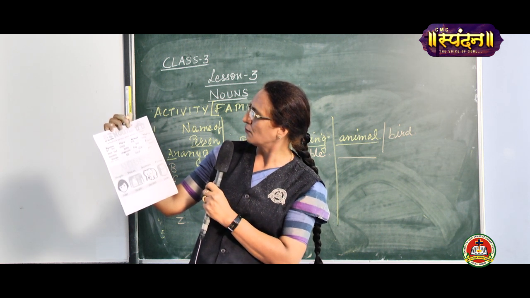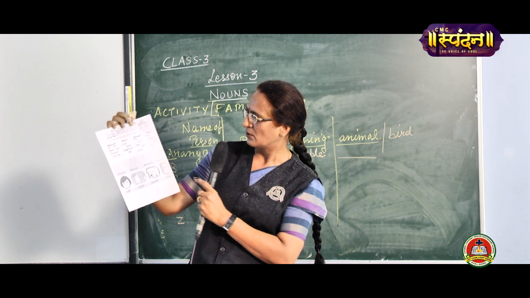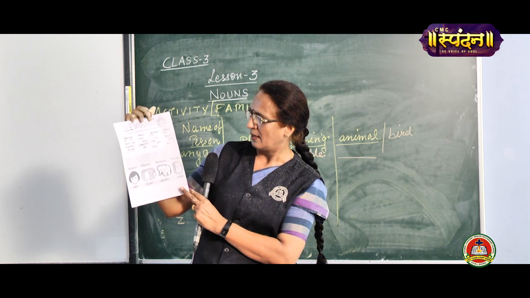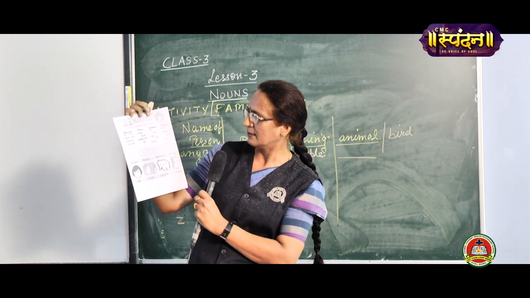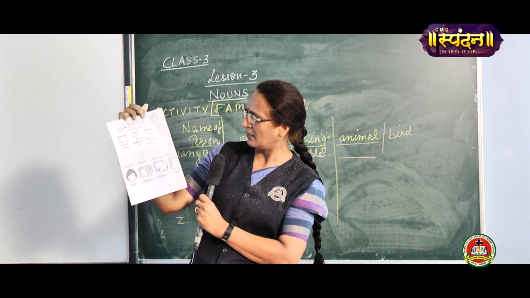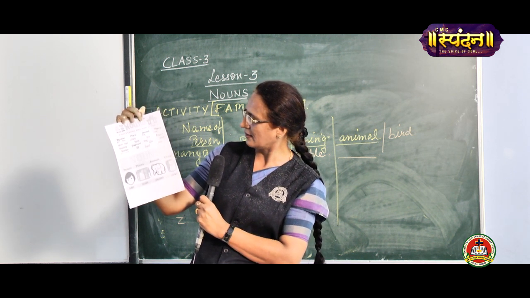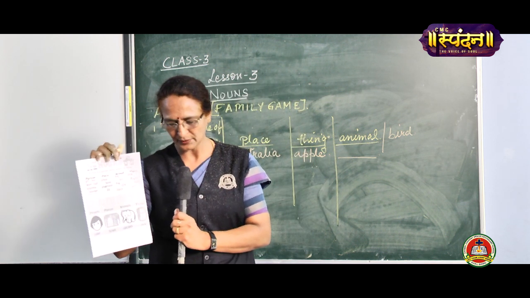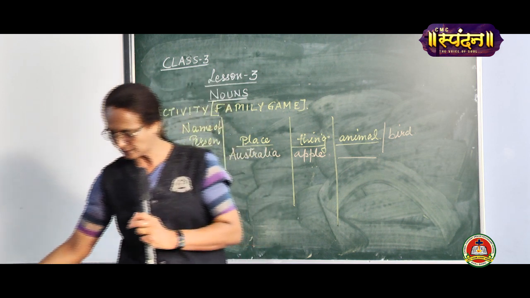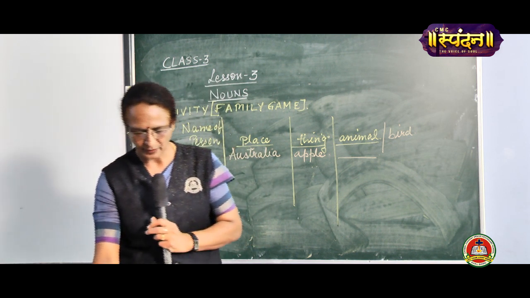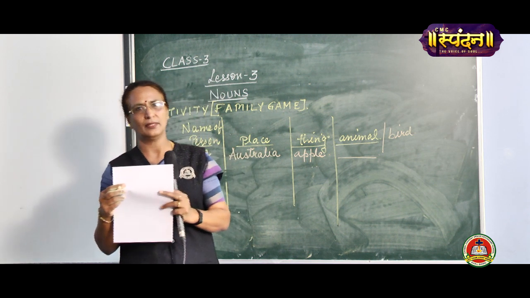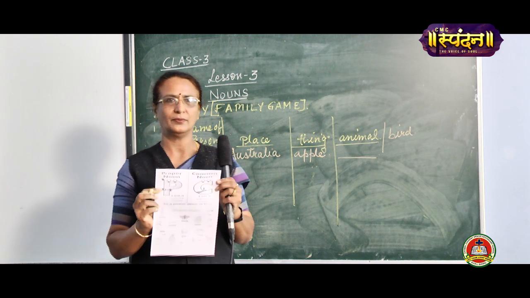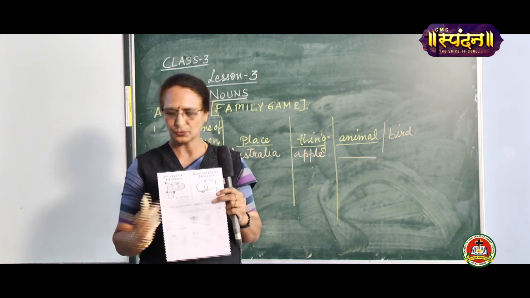Then thing: book, flower, shoe, pen. So nouns are names of persons, places, animals and things. People, you can see Anita. Place, you can see forest. Animal, you can see elephant. And things, you can see the mobile or phone. Is that clear to all of you children? Now we take up common noun and proper noun.